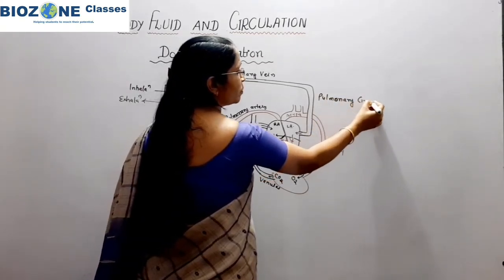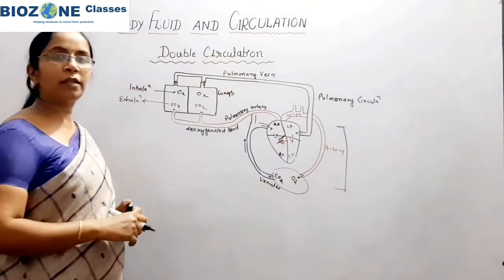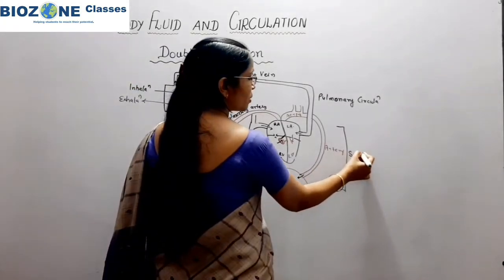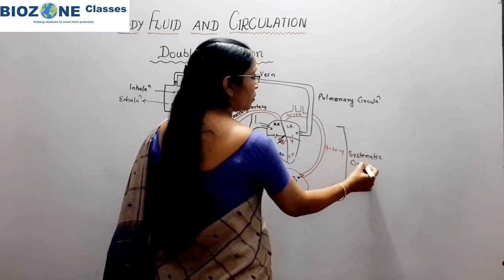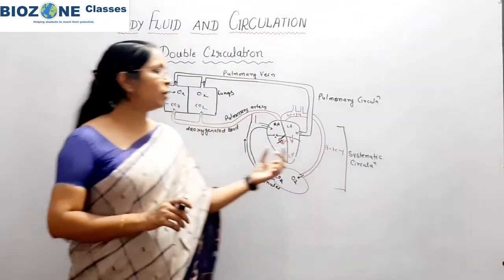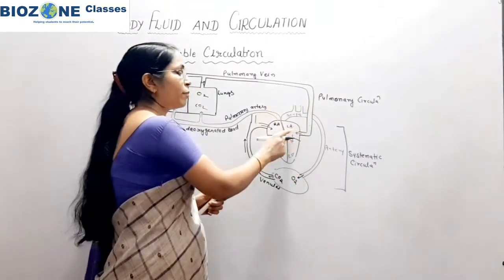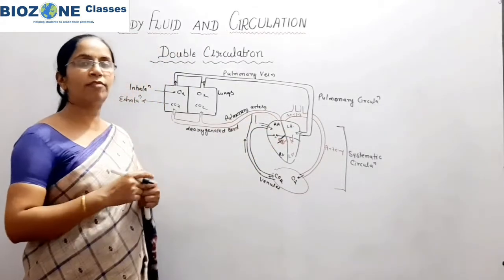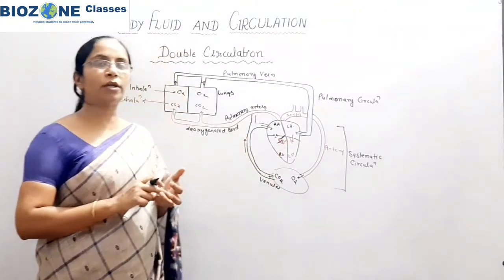But when you study the circulation between the heart and body parts, that circulation is called systemic circulation. Systemic circulation means we study the arterial system and venous system, and during this process the double circulation clearly appears. One time the oxygenated blood enters, and a second time the same blood in the form of deoxygenated blood enters the heart. So this much you remember for double circulation.